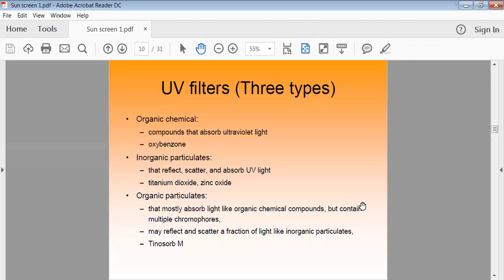Then other examples are organic particulate matters. They mostly absorb the light like organic chemical compounds, but contain multiple chromophores. They may reflect the light, and some amount of light may be absorbed. An example is Tinosorb M. So these organic compounds will play a role just like the inorganic particulate matters. These are the basic compounds we have to use along with creams and lotions when we are making the sunscreen preparation.